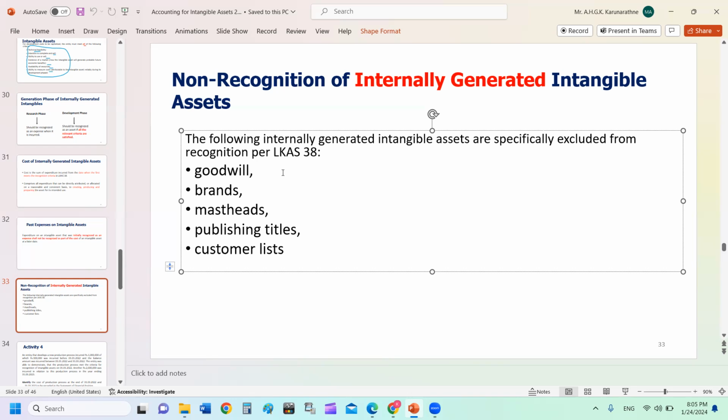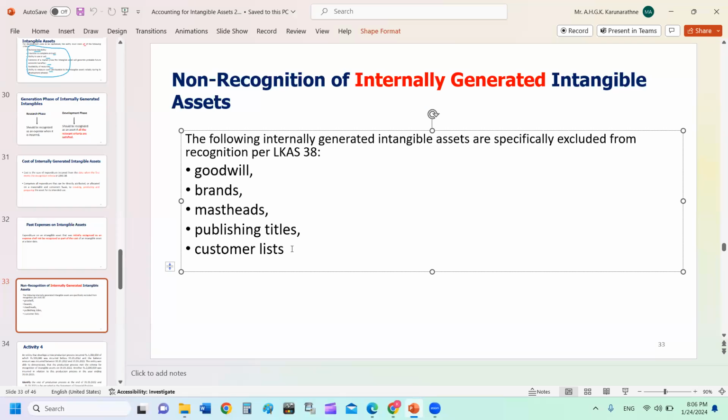As accounting and finance students, keep in mind your own goodwill, your own brands, and other such items: mastheads and publishing titles, and customer lists. You know your customer base, your customer names, addresses, and their contacts. You can sometimes sell them. Some tuition masters sell their customer student database to other people.